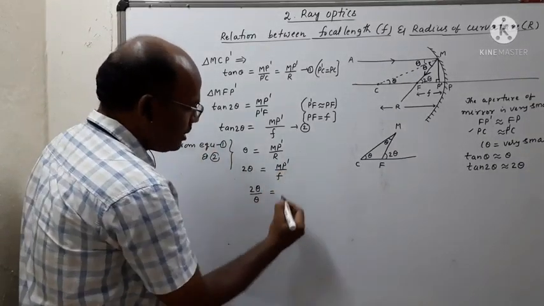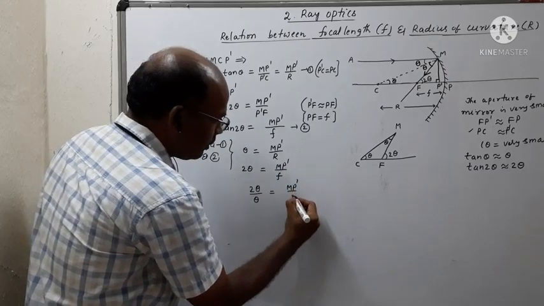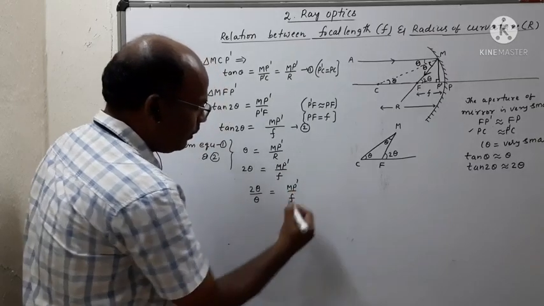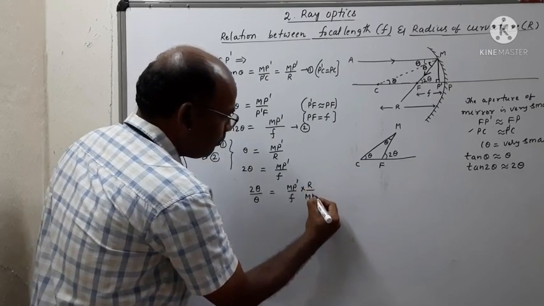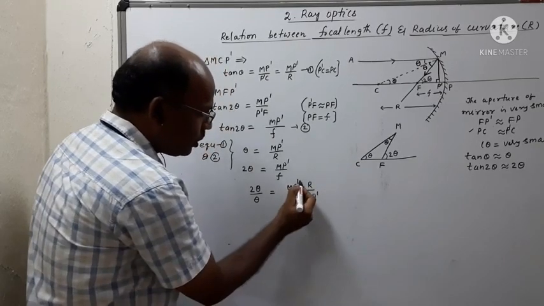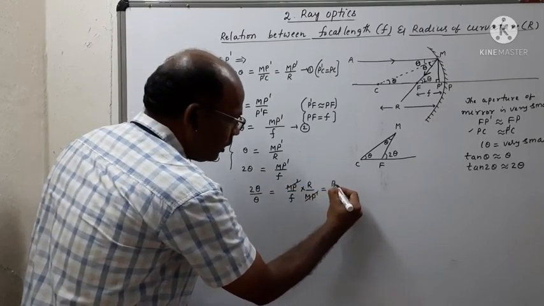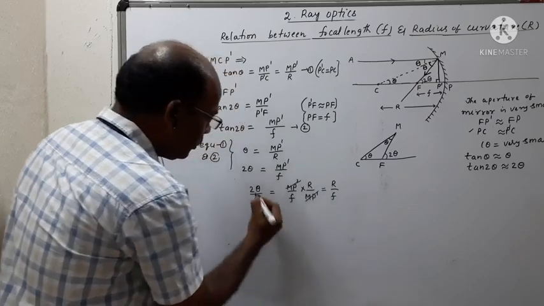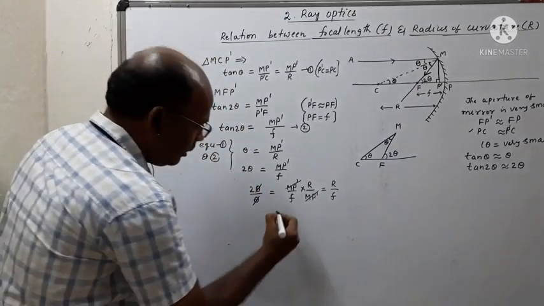Similarly, on the right hand side, 2 theta means MP dash by F, divided by MP dash by R. So this becomes R by F, and MP dash cancels. On the left hand side, theta cancels.